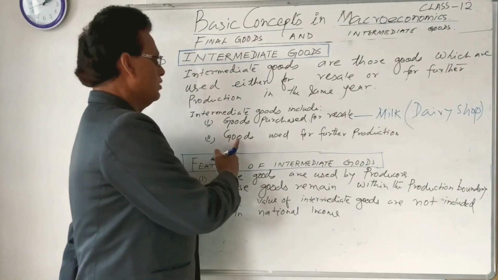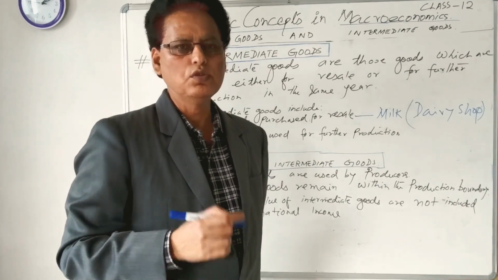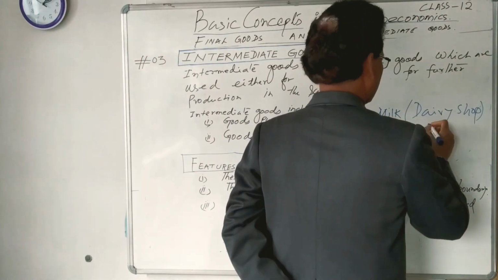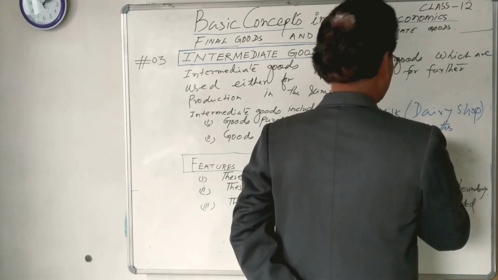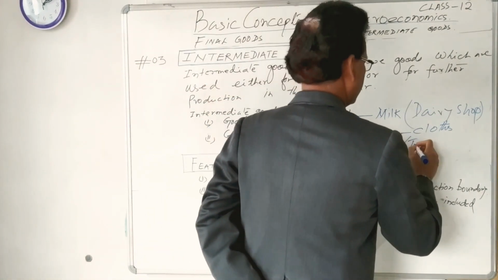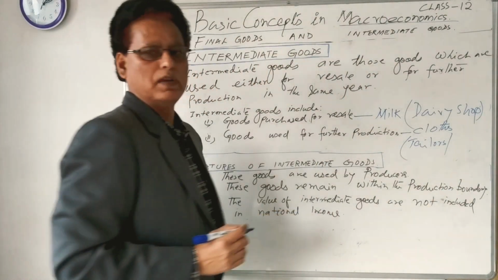Then second, goods used for further production. Take the example of clothes. Clothes are purchased by, suppose, a tailor, or the garment manufacturers.